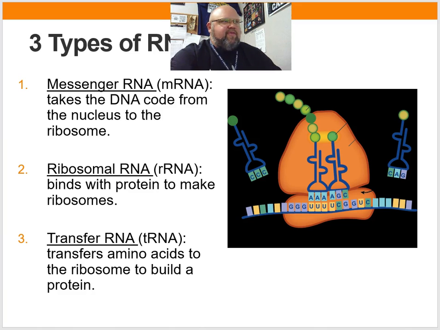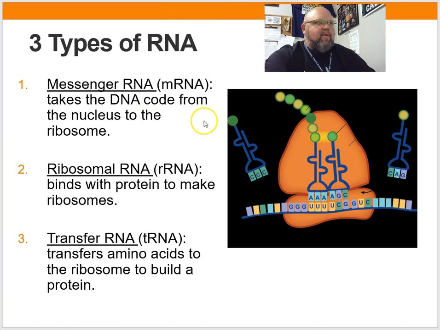So we have three types of RNA. We have mRNA. M means messenger. That messenger RNA is going to take the code from the nucleus to the ribosome. So you figure you've got your nucleus here. We've got our DNA inside.